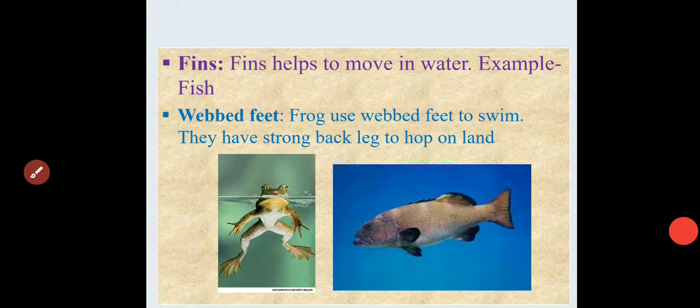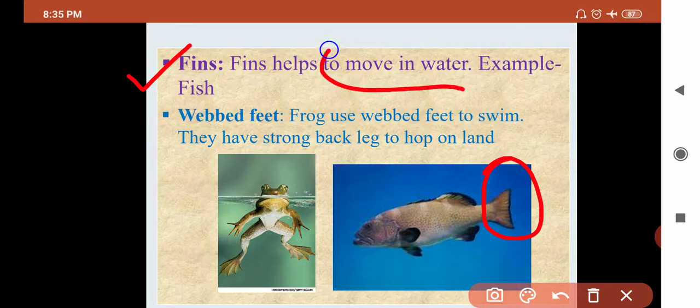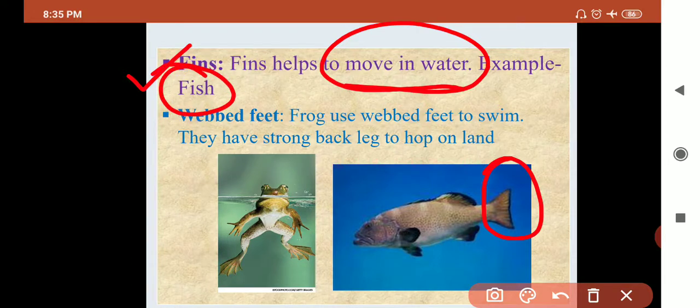Next is fins. Many animals like fishes have fins. What is the use of fins? They are used in water for movement. To change direction in water, fins are very helpful. If a fish does not have fins, then what happens? They are not able to move in water. So fins are present in many fishes, mostly all fishes.